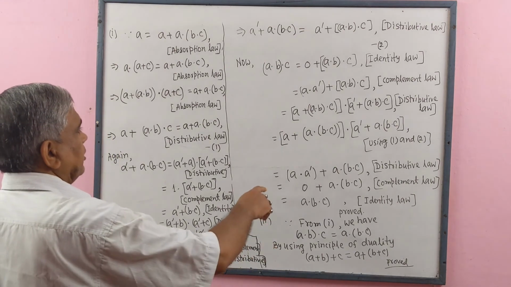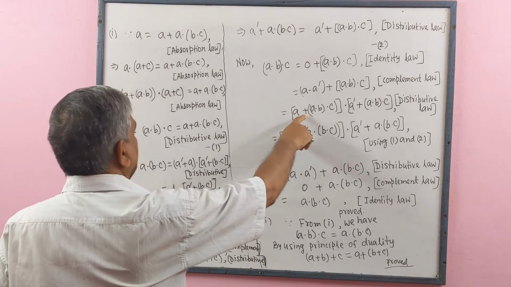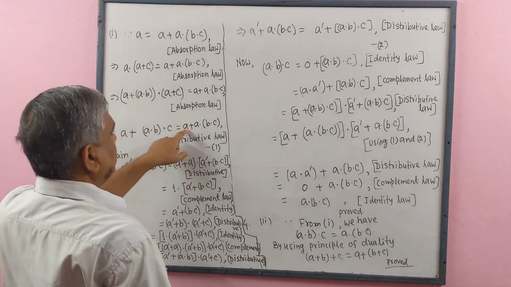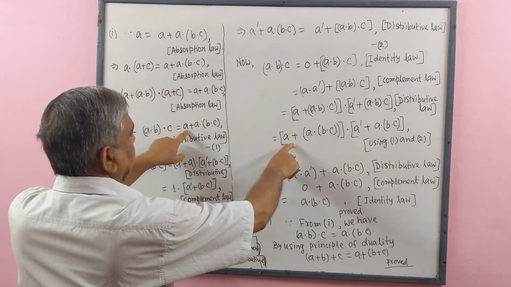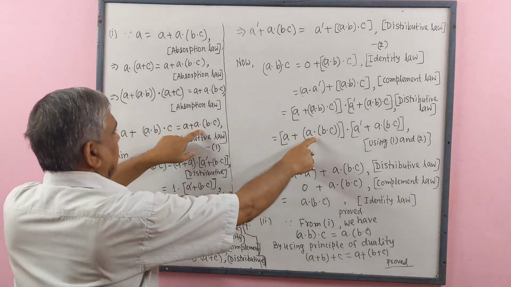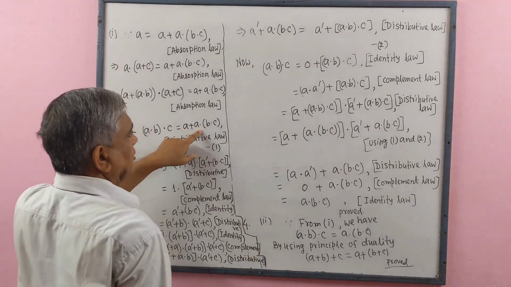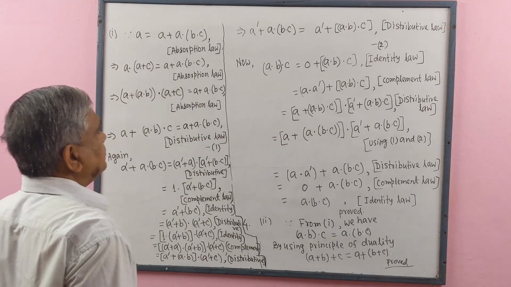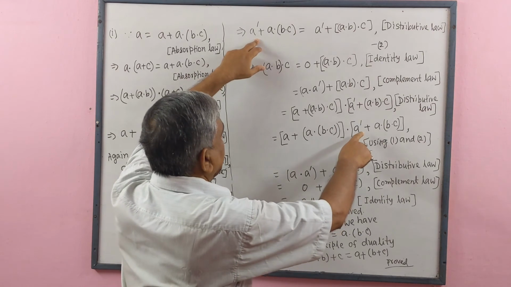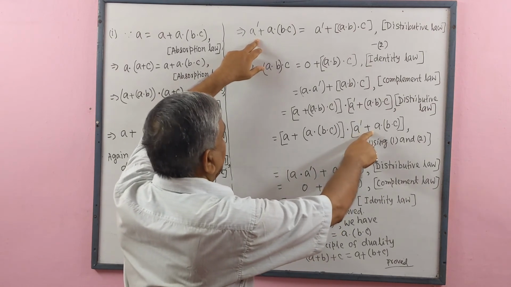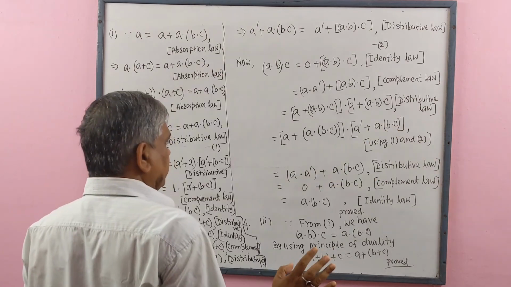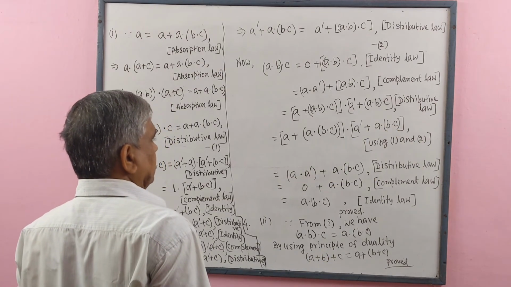So here in place of A plus left side (A dot B) dot C we write right side A plus A dot (B dot C). From 2 here left side is complement of A plus A dot (B dot C). We use distributive law.